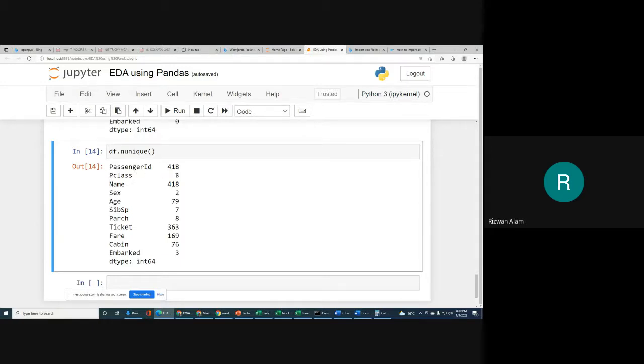Pclass is 3. It means only 3 passenger classes are there. Name: all the passengers have different names, that's why we have 418 names. Sex: because in general we store male and female, only 2 categories are there in the sex column. In age we have 79. It means we have 79 different age values in our data set. Okay, so I hope you got this point.